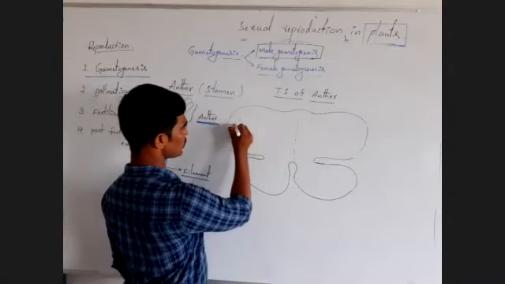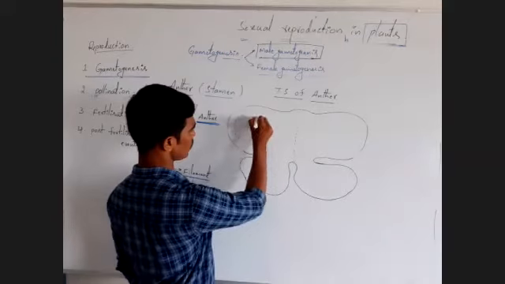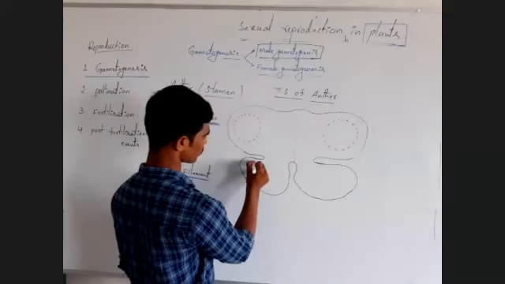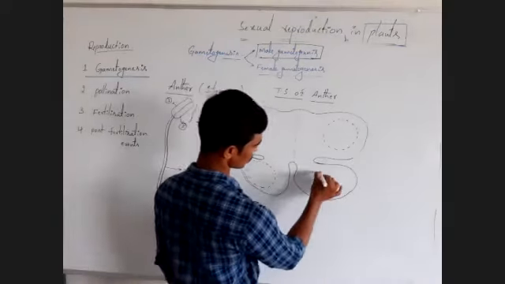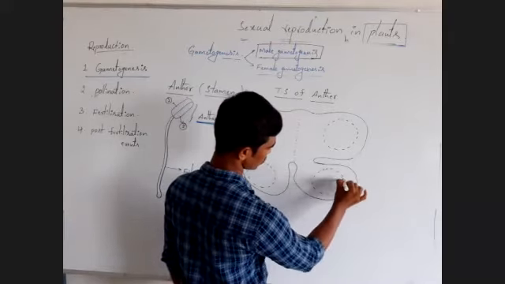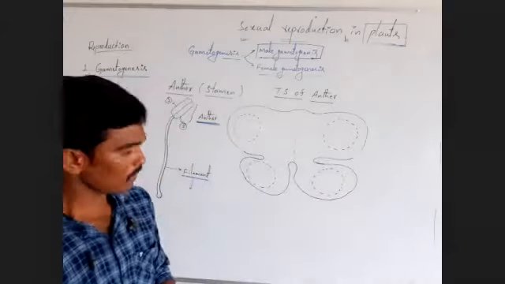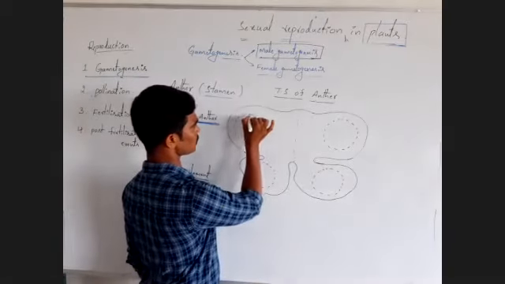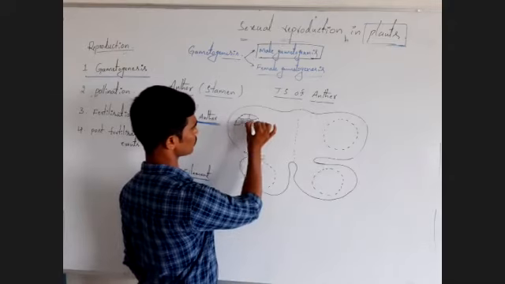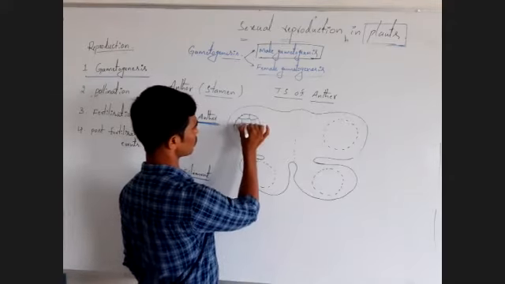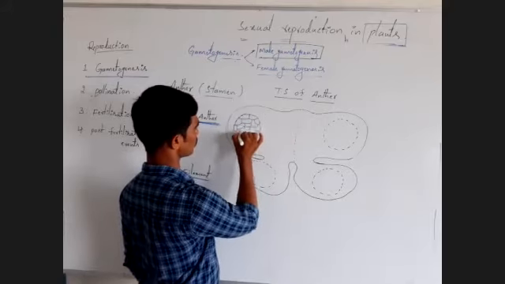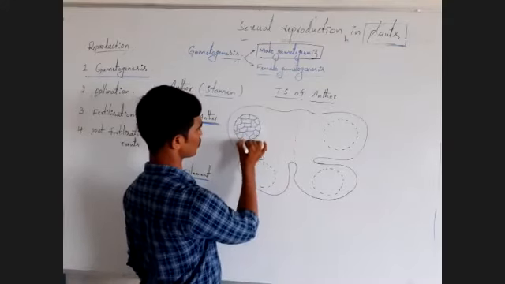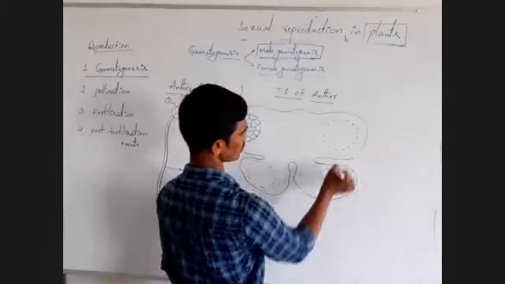Here at each corner of the anther, specialized structure, specialized tissue is present here like this.